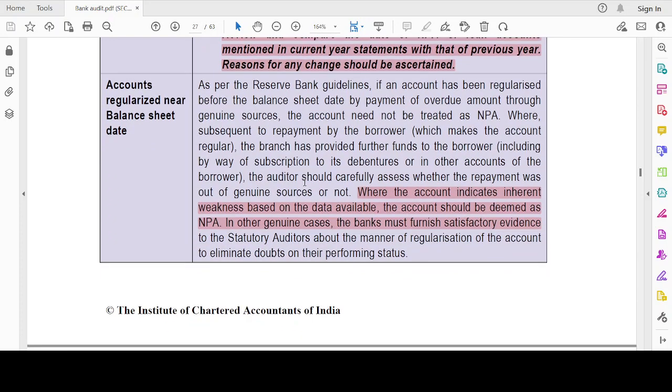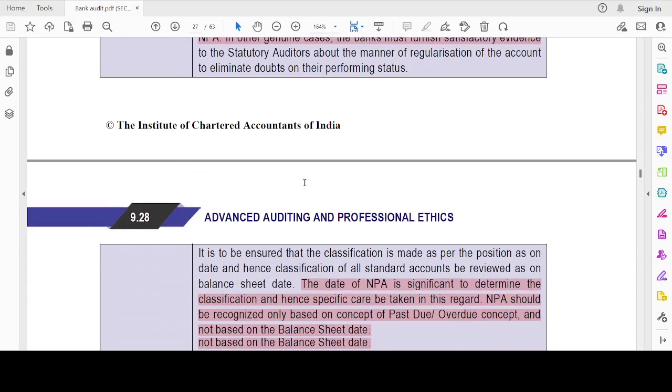Accounts regularized near the balance sheet date, which means it was a very badly performing account. But I've asked the customer, please deposit somehow. You deposit some huge amount now, and you can withdraw after 15th April. Just like that, the regularization has been made only to show the account is proper when it is actually not, a fake position, right? Those have to be checked.